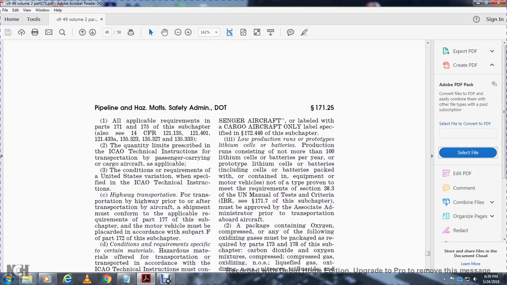Low production runs and prototype lithium cells or batteries. Production runs consist of no more than 100 lithium cells or batteries per year. Prototype lithium cells or batteries include cells or batteries contained in equipment or a motor vehicle, not of a type proven to meet the requirements of Section 38.3 of the UN Manual of Tests and Criteria. 171.7 of the subchapter must be approved by the Associate Administrator prior to transportation aboard aircraft.